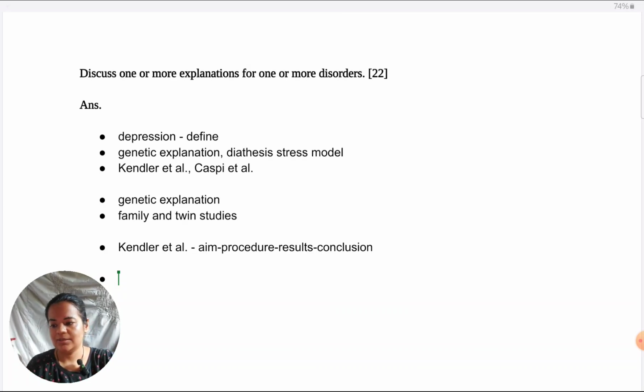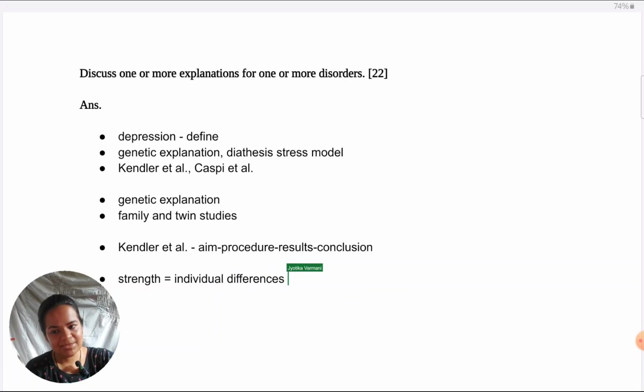One strength of the genetic explanation is that it helps to understand individual differences. When people are faced with stressors, we see that some of them develop depression, others don't, even if they're undergoing the same stress. So, why is that the case? Because some of them have a predisposition towards depression, so when a stressor comes, their genes manifest and they show depression. Others do not have a predisposition for depression, so even if a stressor comes in, they do not show depression. Those individual differences can be understood with the genetic explanation.